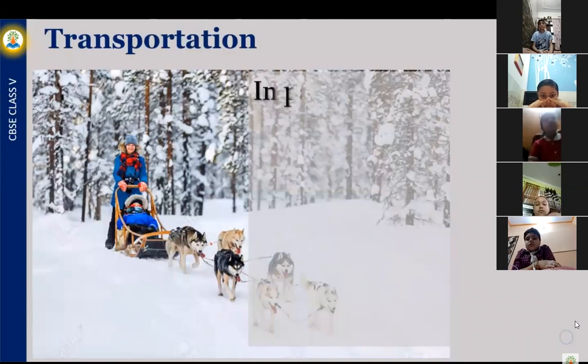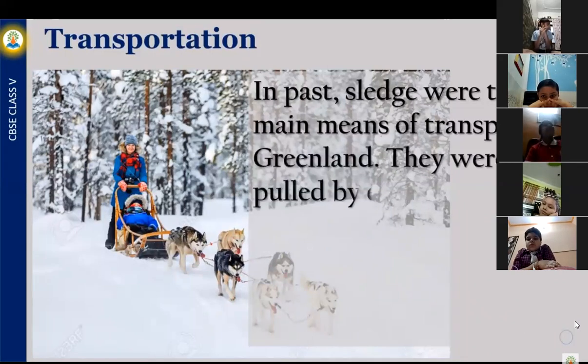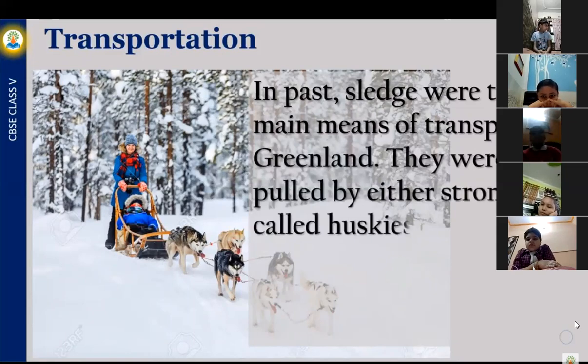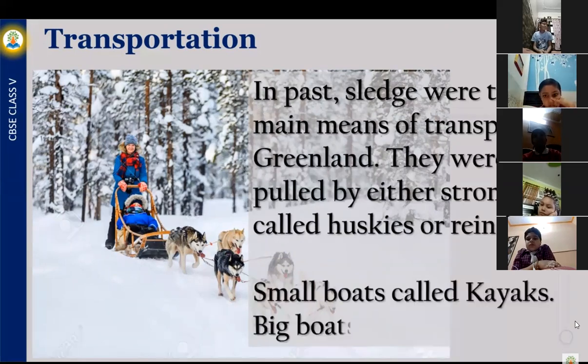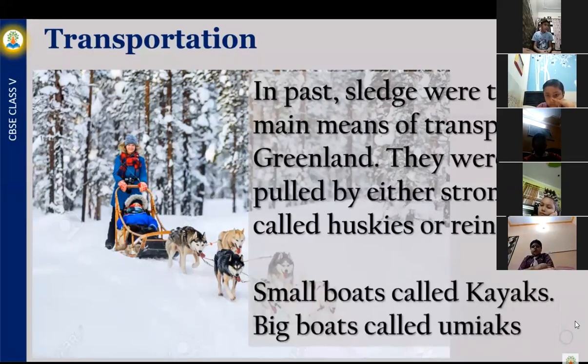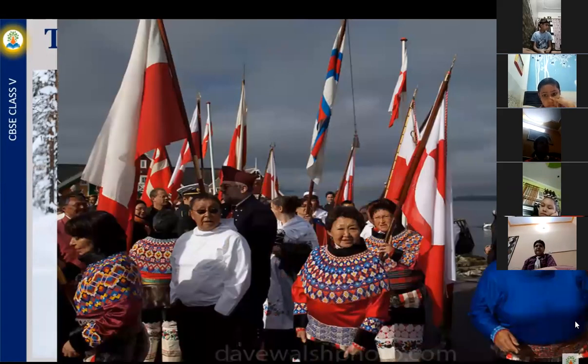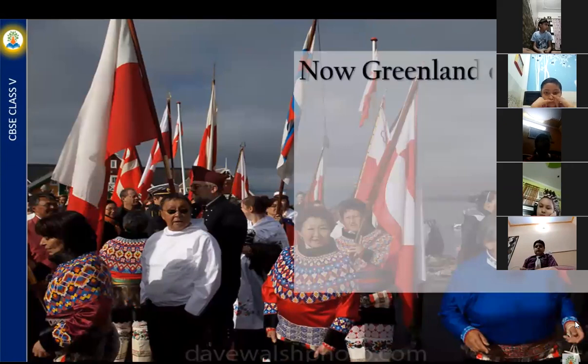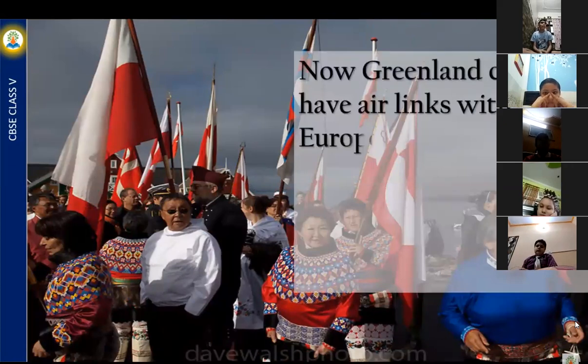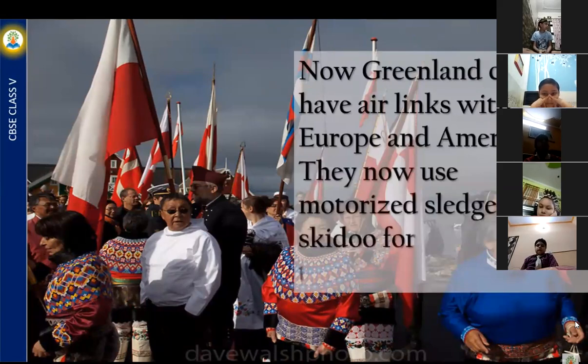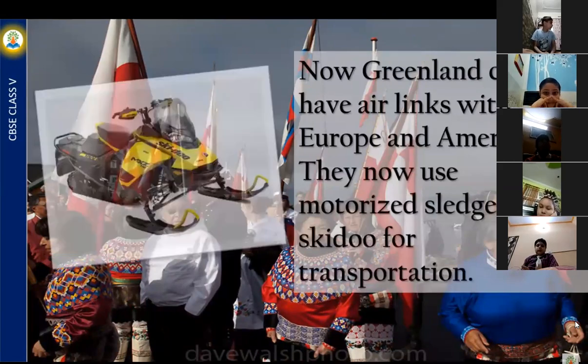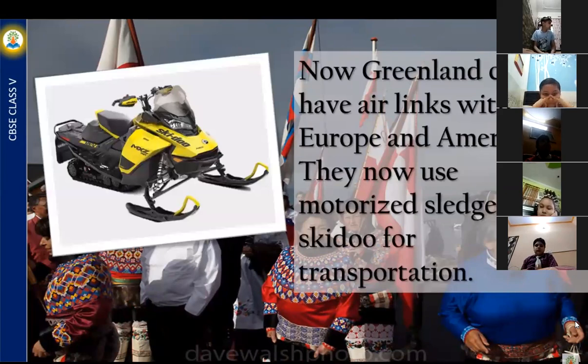In the past, sledges were the main means of transport in Greenland. They were pulled by either strong dogs called huskies or reindeer. Small boats are called kayaks. Big boats are called umiaks. Huskies are the strong dogs which are used to pull sledges. Now Greenland cities have air links with Europe and America. They now use motorized sledges called skidoo for transportation. This is a skidoo, a motorized sledge.